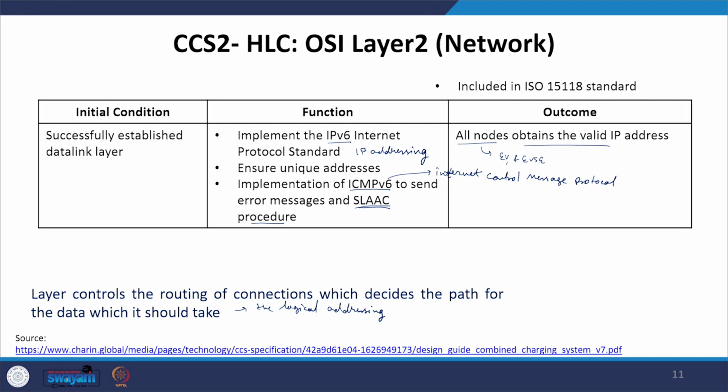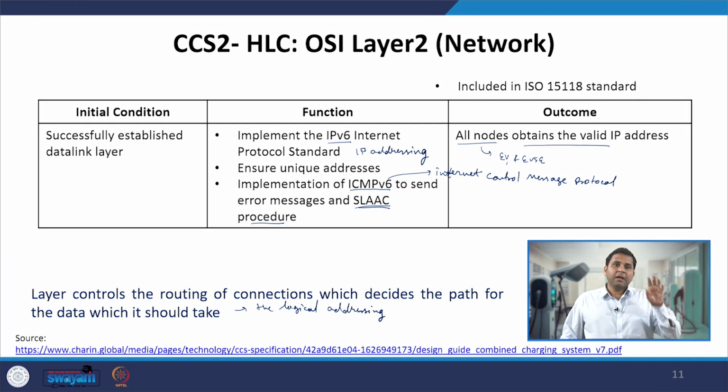So, we have seen three OSI layers, and we have understood what each of them does, particularly in the case of high level communication of the CCS2, and how each layer performs the particular task that we have defined here. We will continue our further discussion on the different layers in the next lecture.